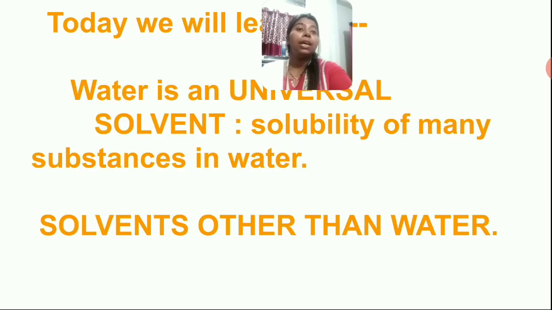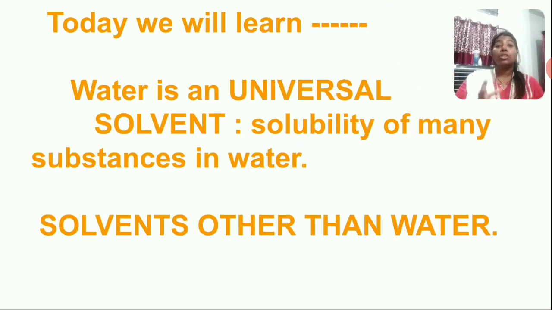So today, connecting with solubility and the solvent, we will learn that water is a universal solvent. That means many substances can get dissolved in water. I won't say all substances, but many. Clear? So water is a universal solvent. We will also learn about solvents other than water. What are the other solvents except water? So let's start.